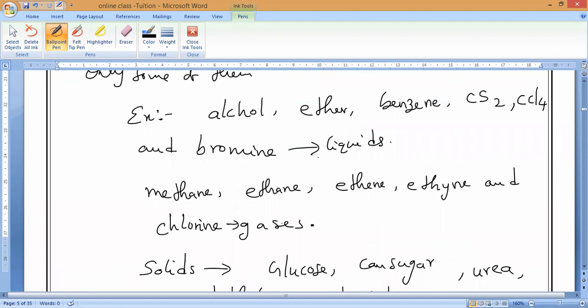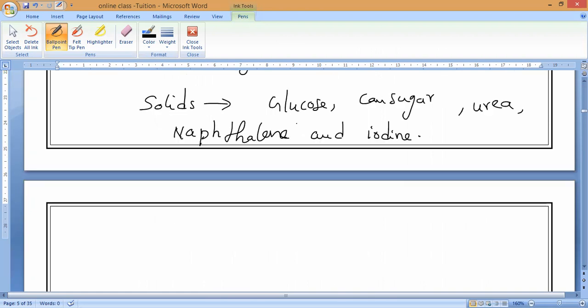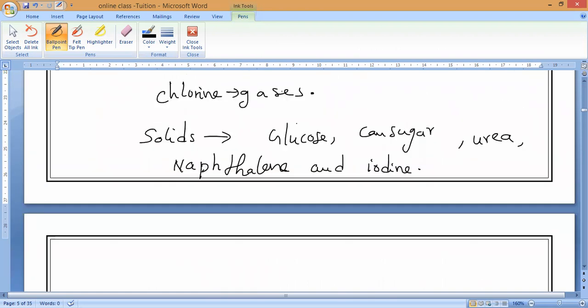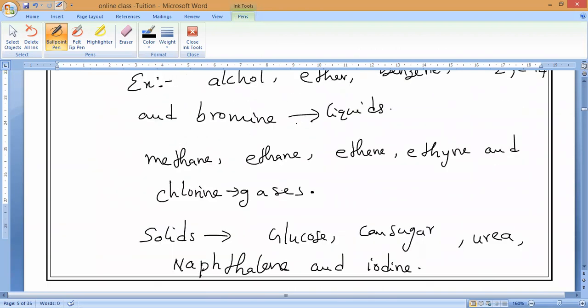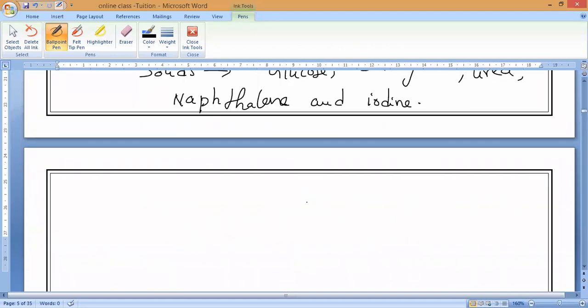Now compared to the ionic compounds, are covalent compounds weak or strong forces of attraction? Weak. Between their ions or molecules? Molecules. You have to remember that. Okay, write it.